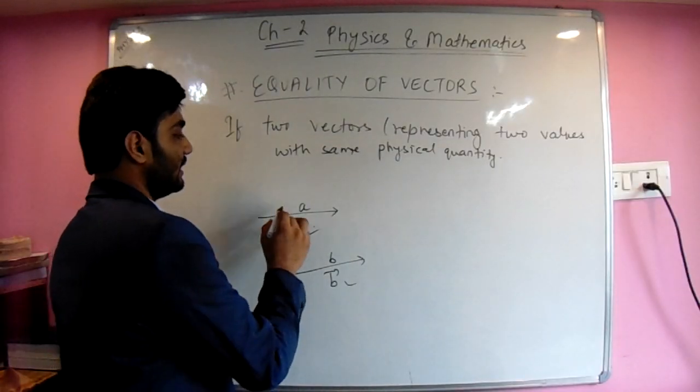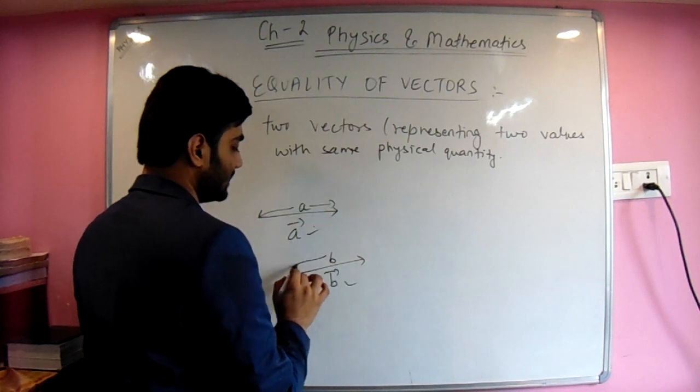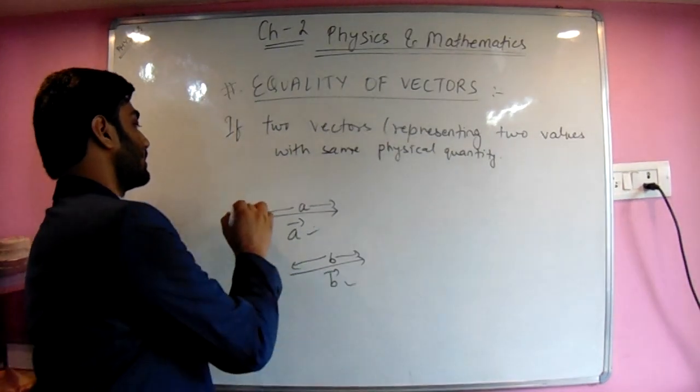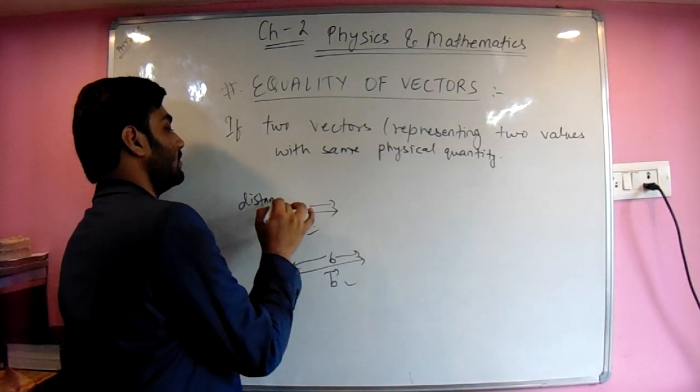It can represent distance also, so I take only distance. This is an example of distance or length.